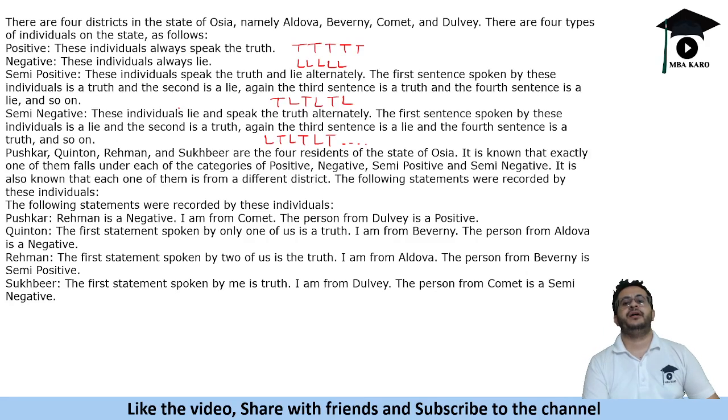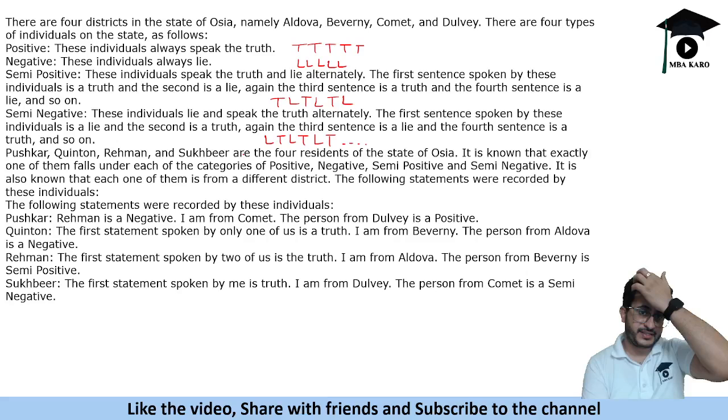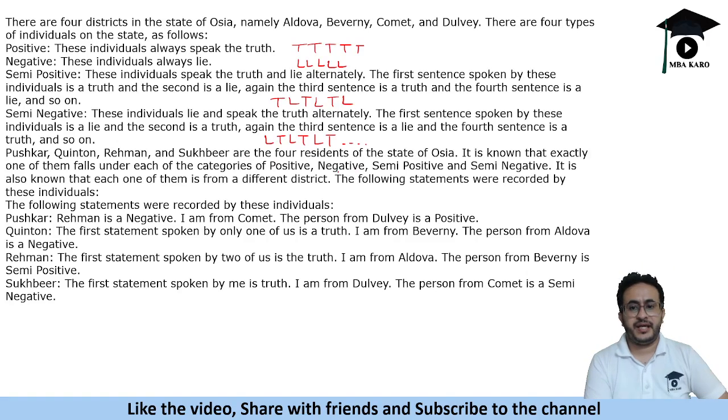Okay, now it says that there are 4 people, P, Q, R, S, and there are 4 residents, and exactly one of them falls under each of the categories: positive, negative, semi-positive, and semi-negative. So 4 people falling in 4 different categories. It is also known that each one of them is from a different district.